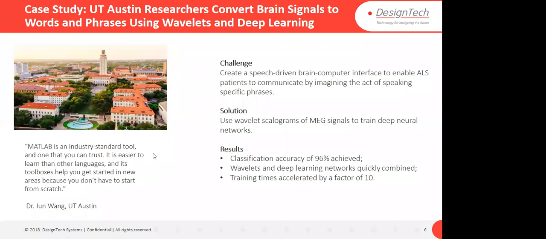So the solution they found was to use the wavelet scalograms of MEG signals to train the deep network. Further, in the results, they achieved a classification accuracy of 96%, and the wavelet and deep learning networks were combined quickly. So they combined wavelet and deep learning. They accelerated their deep learning model by a factor of 10 using MATLAB.